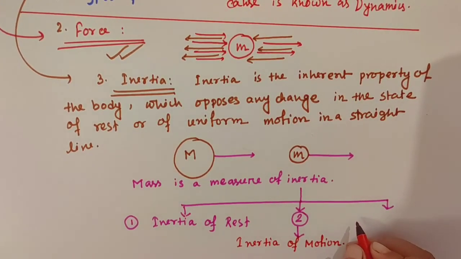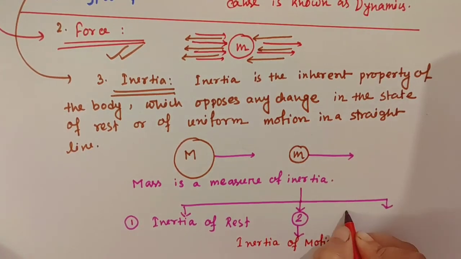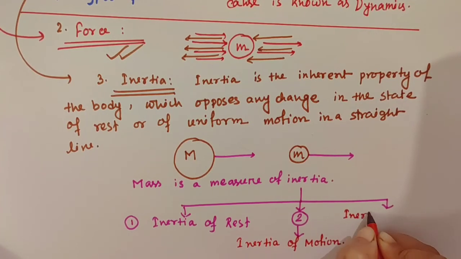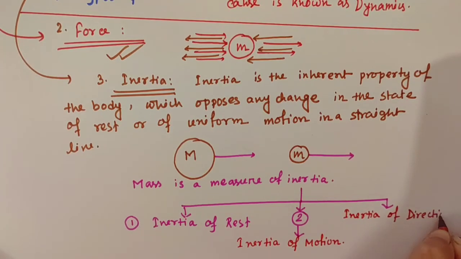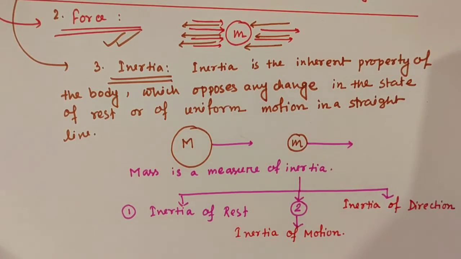And number three is inertia of direction. Okay.